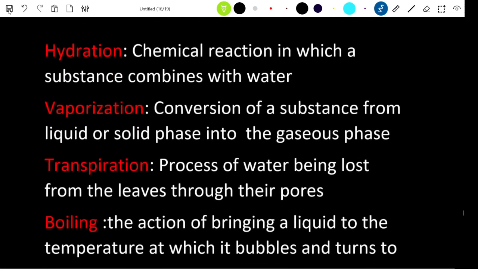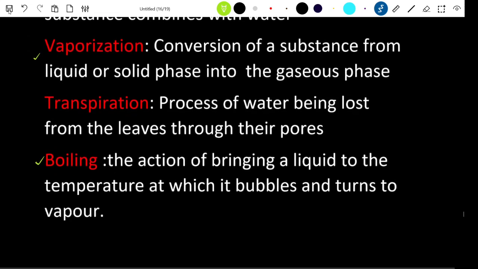Now we've already learned what hydration means. It is a chemical reaction where a substance combines with water. Vaporization is the conversion of a substance from a liquid or solid phase to the gaseous phase, for example, naphtha. Boiling is the action of bringing a liquid to the temperature where it starts bubbling up and turns into vapor.